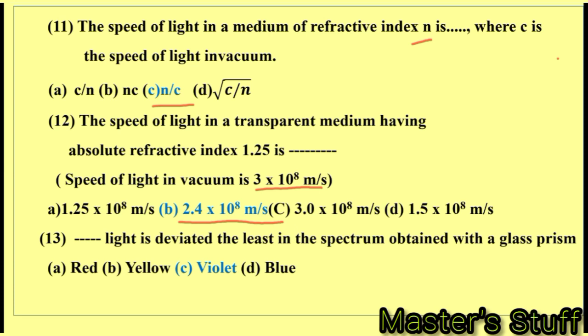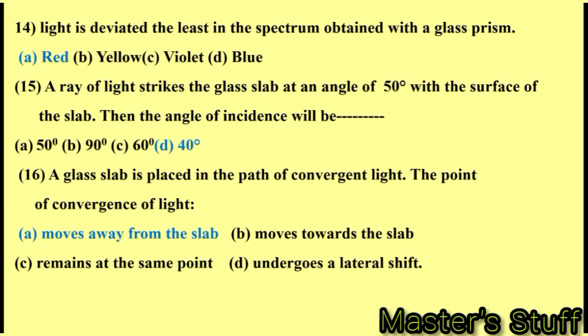Dash light is deviated the least in the spectrum obtained with a glass prism. Violet light is deviated the least in the spectrum obtained with a glass prism. Dash light is deviated the least in the spectrum obtained with a glass prism. Red light is deviated the least in the spectrum obtained with a glass prism.